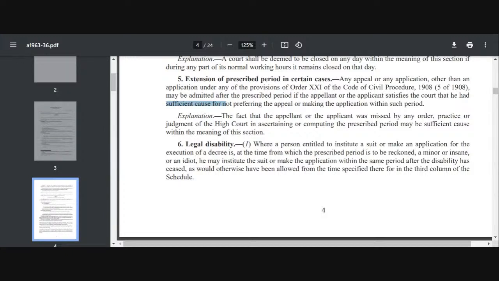Then Banarsi Das versus State of UP, Gurpreet Chanda versus Habitat Developers Limited.